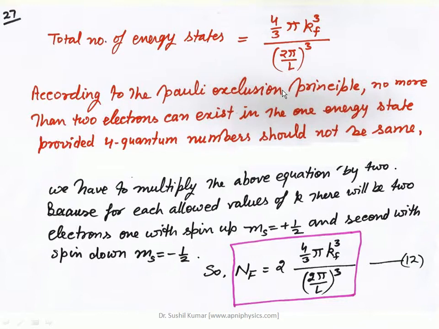According to the Pauli exclusion principle, by using this concept we multiply it by 2. So one can find out the total number of electrons in those particular energy states. One with spin up, that is ms plus 1/2, and second is ms minus 1/2. So N is equal to 2 multiplied by this factor.